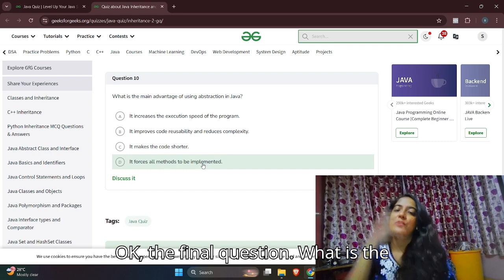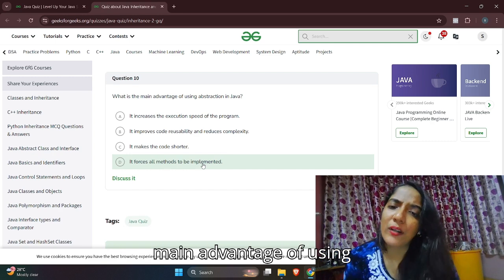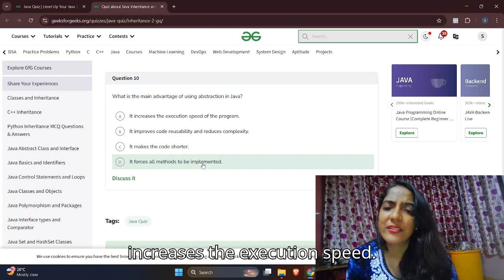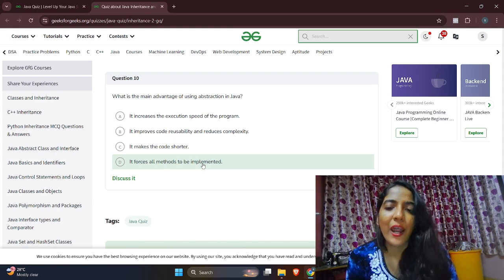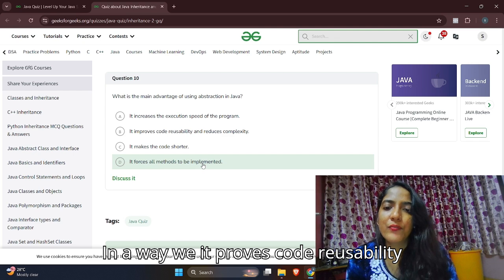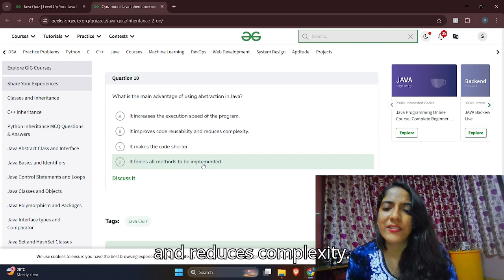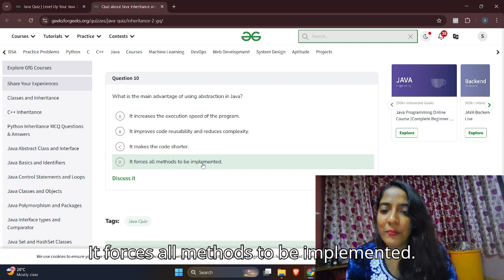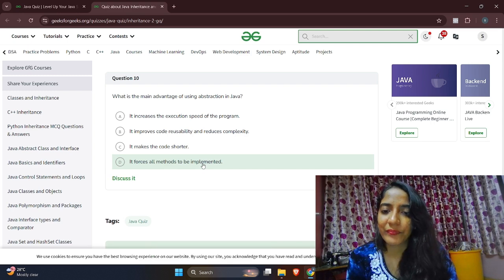Okay, the final question. What is the main advantage of using abstraction in Java? It increases the execution speed. No, baby. Improves code reusability and reduces complexity. Probably. It makes code shorter. It forces all methods to be implemented.